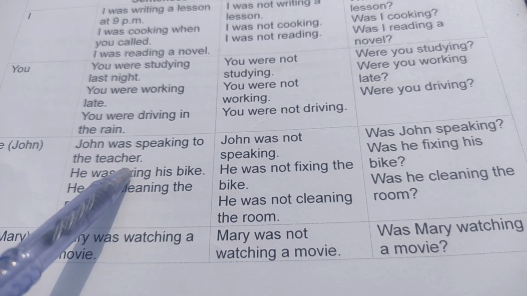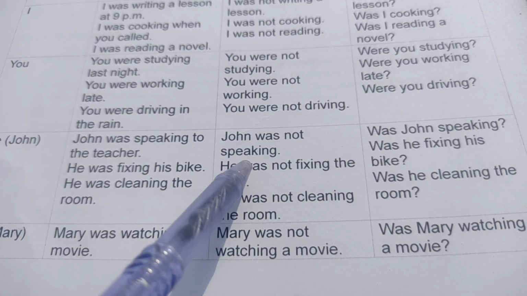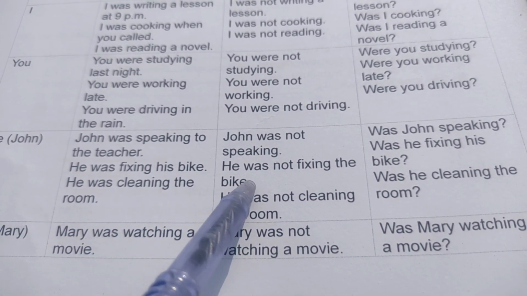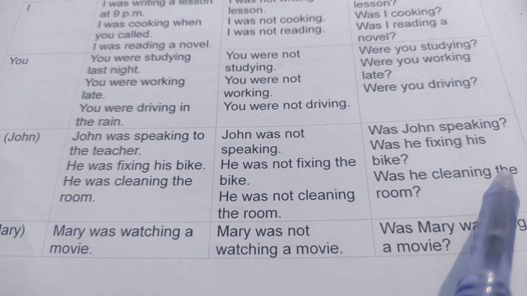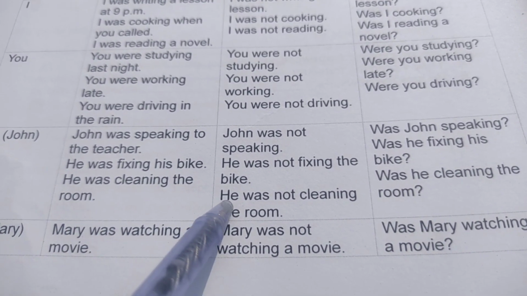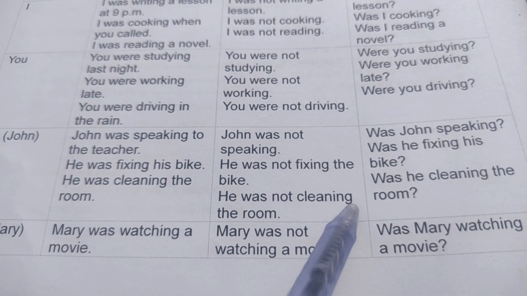John was speaking to the teacher. John was not speaking. Was John speaking? He was fixing his bike. He was not fixing the bike. Was he fixing his bike? He was cleaning the room. He was not cleaning the room. Was he cleaning the room?